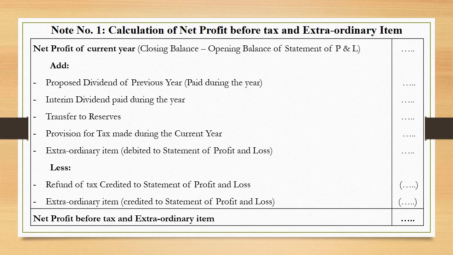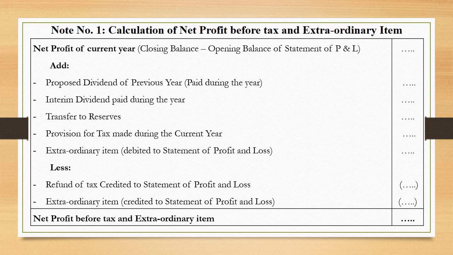We start with that amount and then we can see that some amounts are added over here. The provision that you have made for proposed dividend, the provision that has been made for interim dividend, if you have transferred any amount to reserves, and also if you have made any provision for tax. So all these provisions, provision for proposed dividend, interim dividend, provision for tax, also if any amount has been transferred to reserves, these all amounts are added back to net profit.